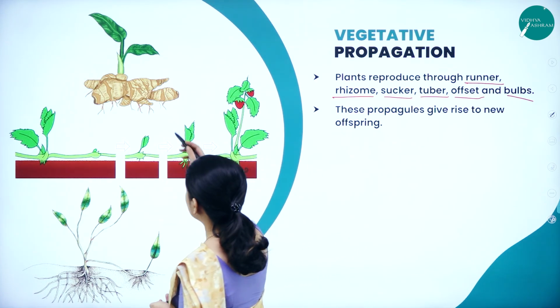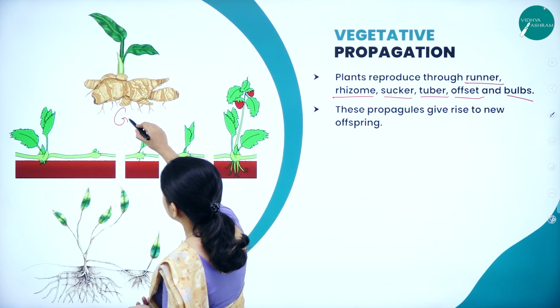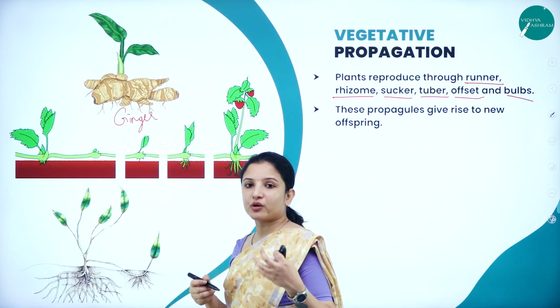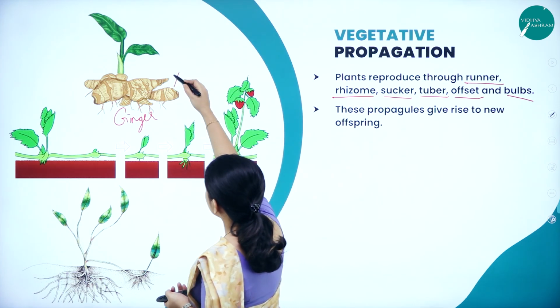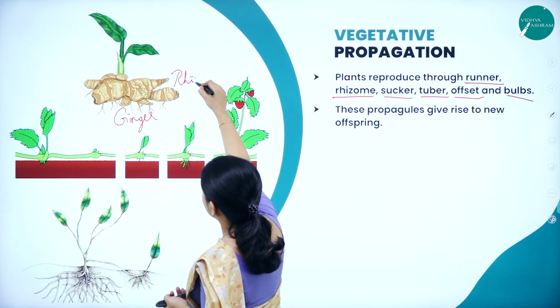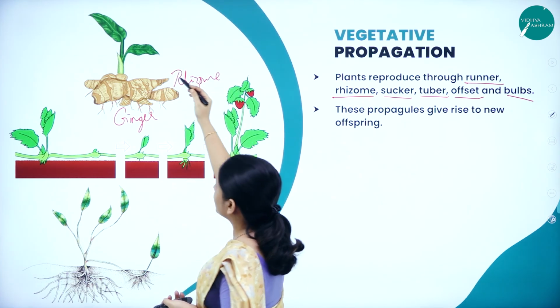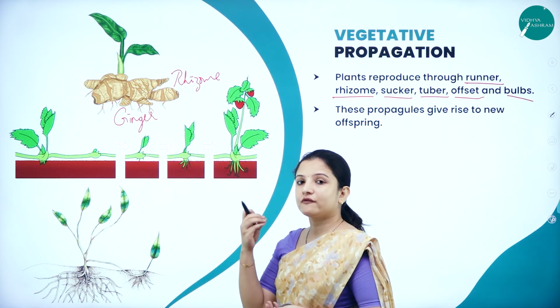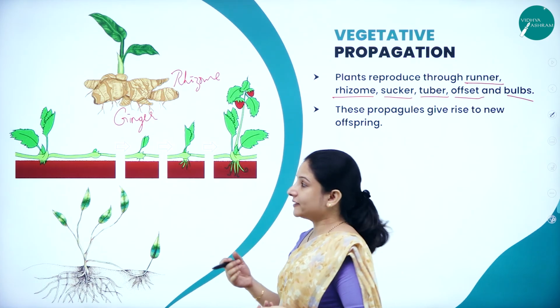Say for example, here we have ginger. How do they reproduce? What is their vegetative propagation method? They reproduce by rhizomes. Rhizomes are the vegetative propagules in ginger that help in the formation of new organisms.